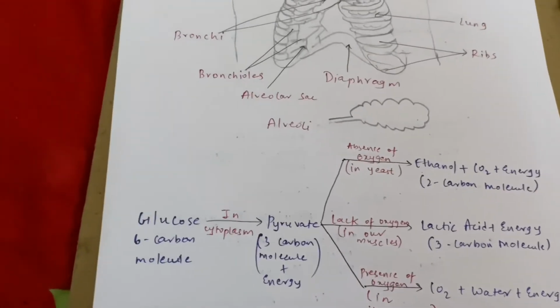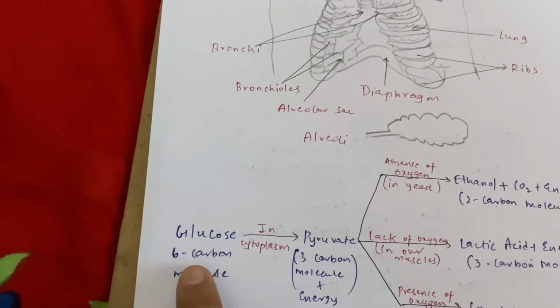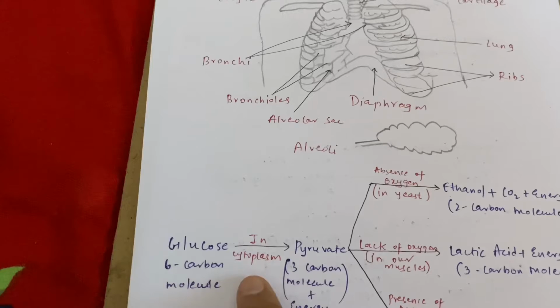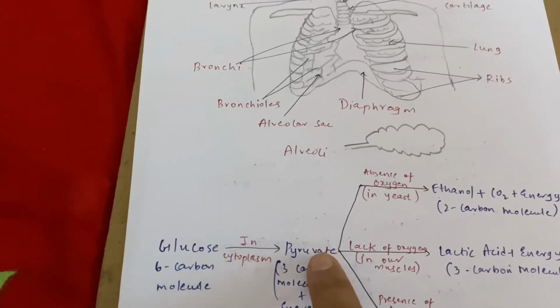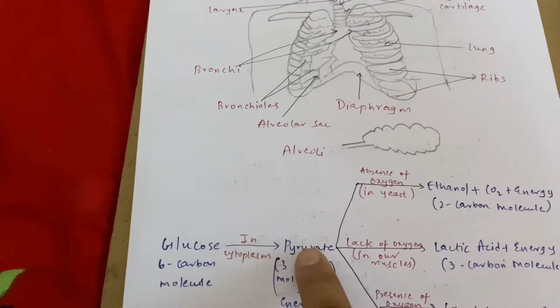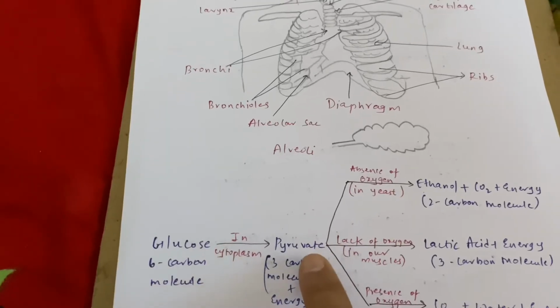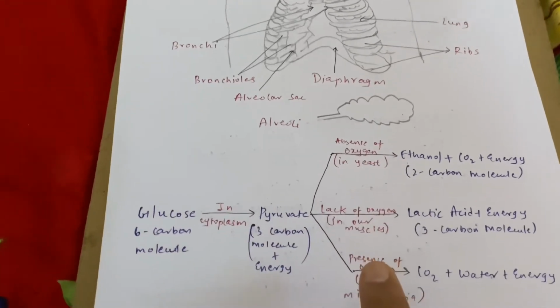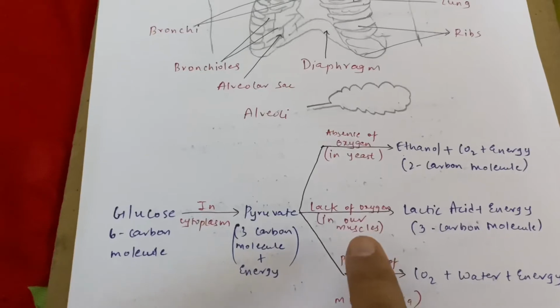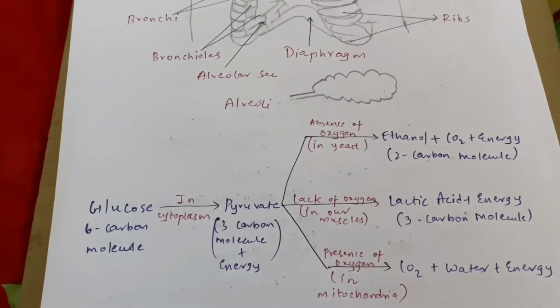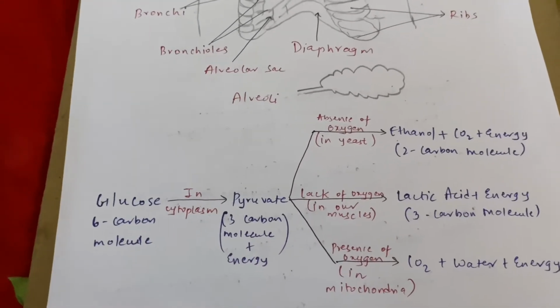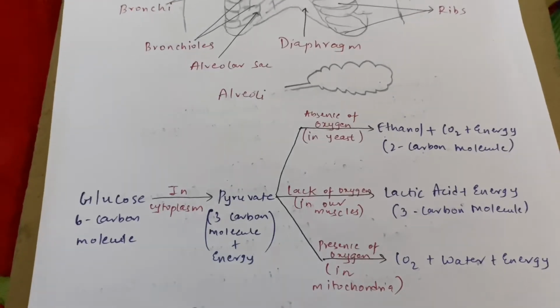First of all, the glucose which is present in the cell, that is a 6 carbon molecule, is broken down in the cytoplasm into 3 carbon molecules, that is called pyruvate. Then this requires oxygen, and there are three processes. So mainly respiration is divided into 2 categories. First is aerobic respiration and the other one is anaerobic respiration.